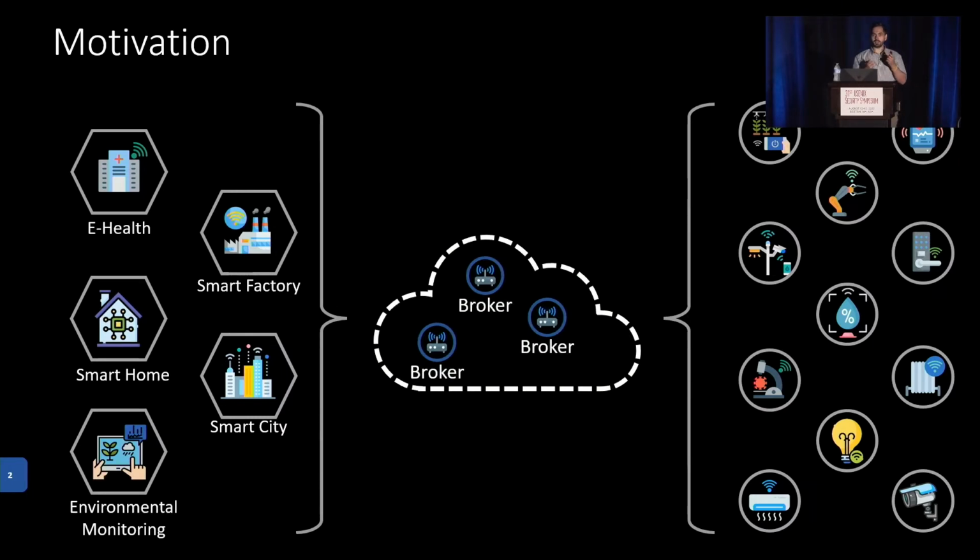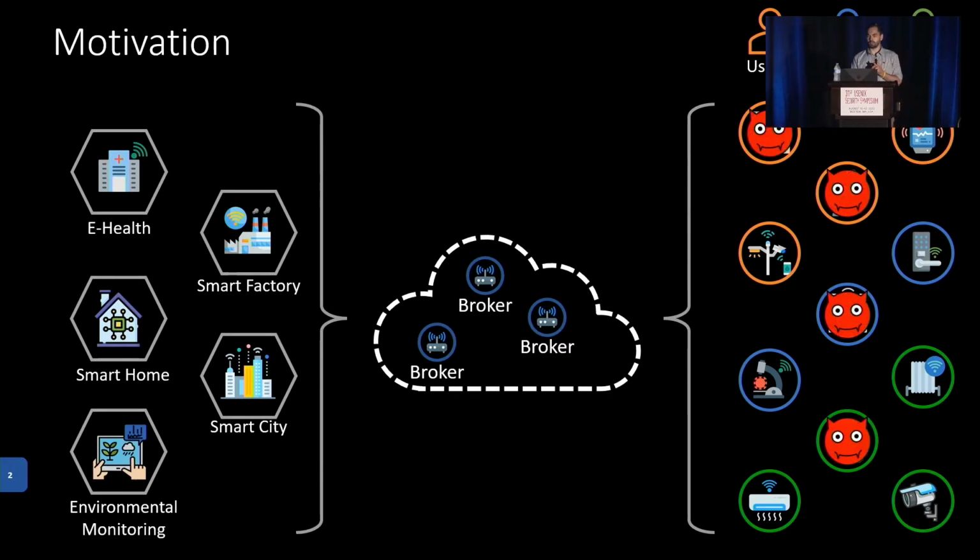And as devices within large networks are usually not owned by one single entity, but by many different stakeholders, and they might be potentially malicious, we have to find a solution to detect malicious devices and also establish trust between mutually mistrusting parties. And one way to do so is to use remote attestation.